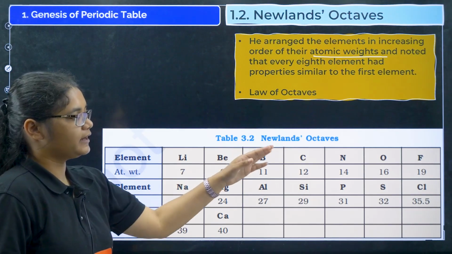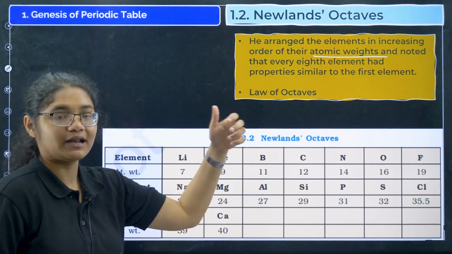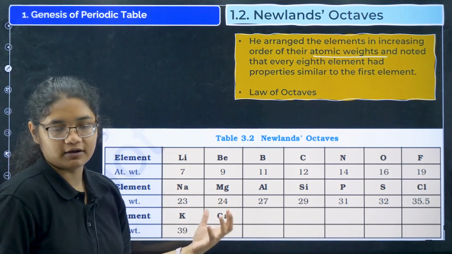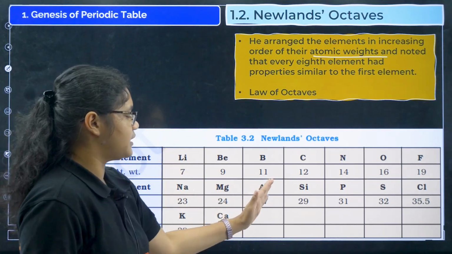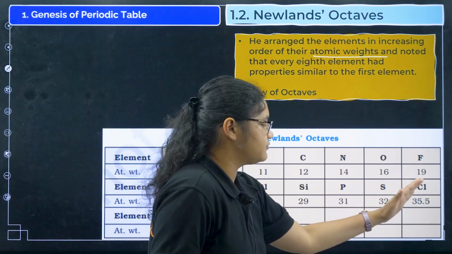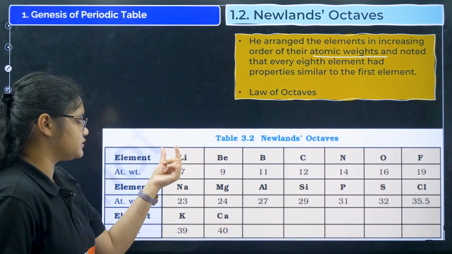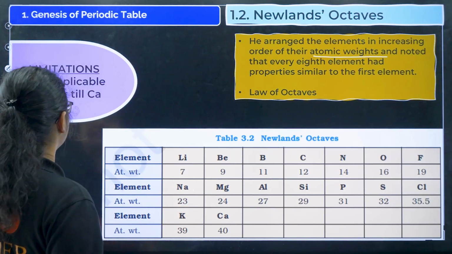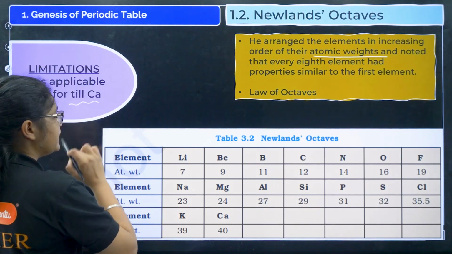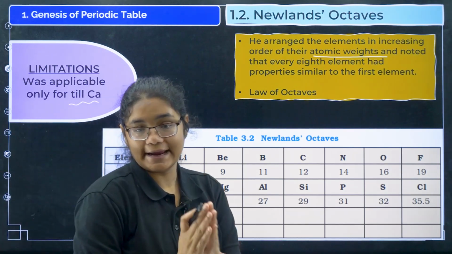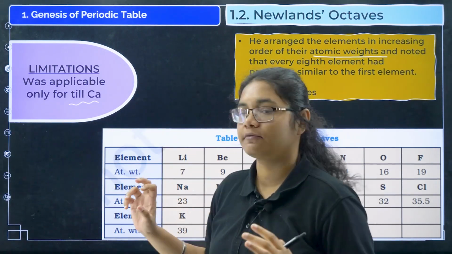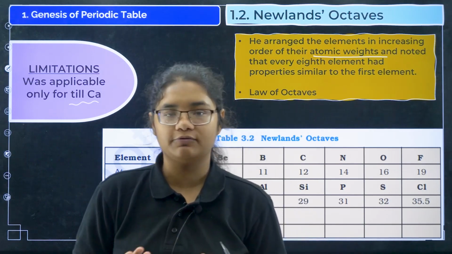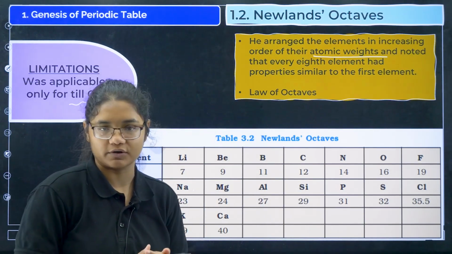Now a question may arise that after fluorine neon comes, but at that time when Newlands gave this law, neon was not discovered. Then sodium, magnesium, aluminium, silicon, phosphorus, sulfur, chlorine, and after that you have potassium, which has properties similar to sodium. Next, what were the limitations here? It was applicable only till calcium. After calcium, this trend was not observed.